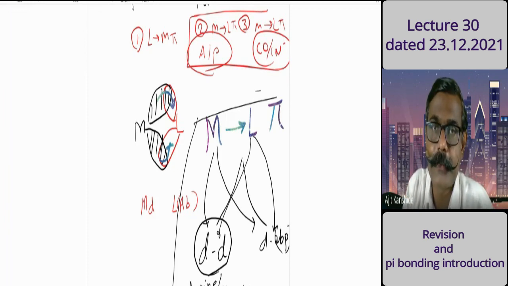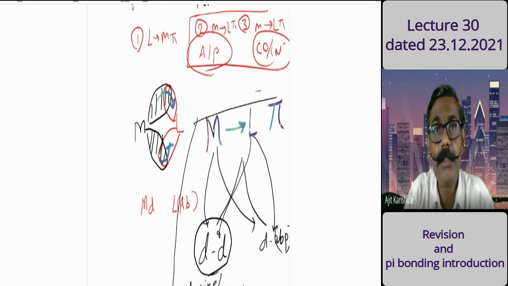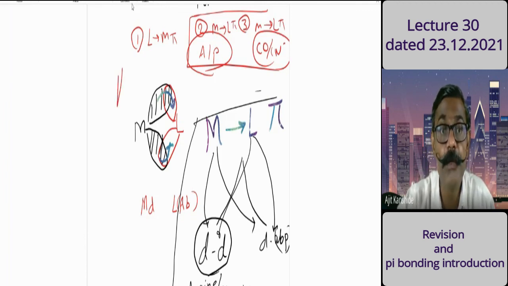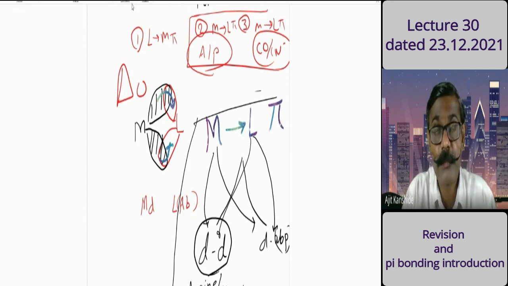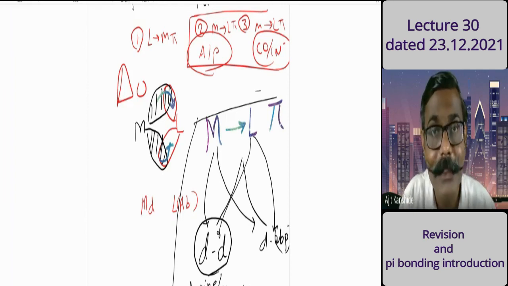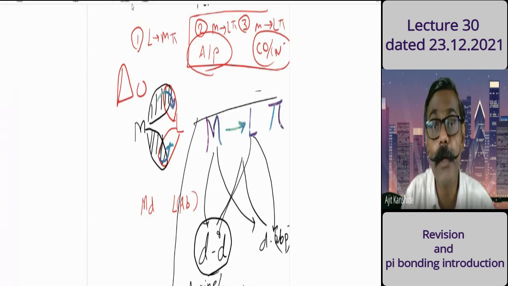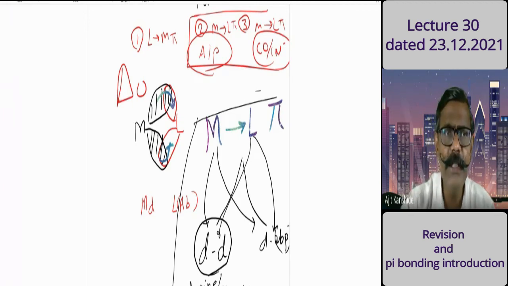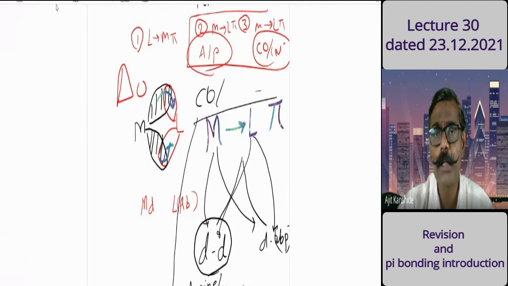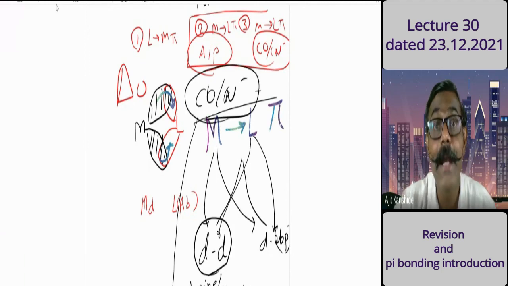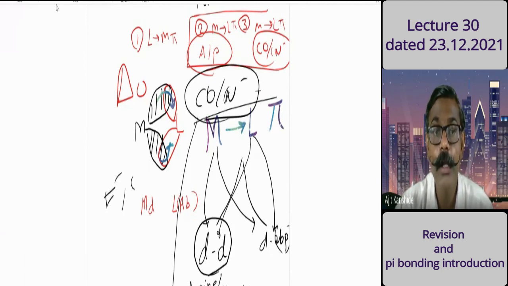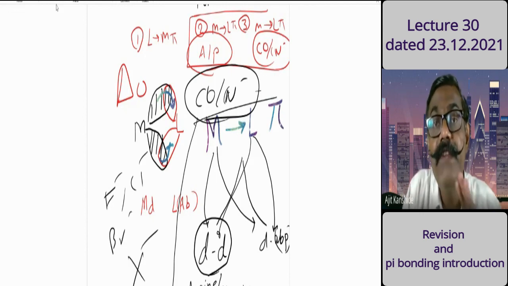Because of that interaction, how does the energy level vary? What happens to our splitting parameter delta O? If the splitting parameter increases or decreases, stability will change, so that is important for the stability discussion. There you will come to know why we say carbonyl or cyanide are strong ligands, while fluoride, chloride, bromide, or any halide are weak ligands.